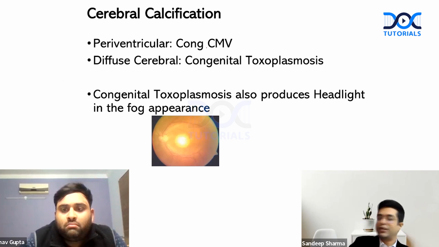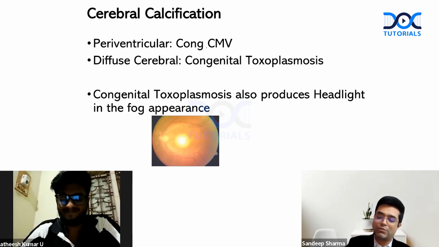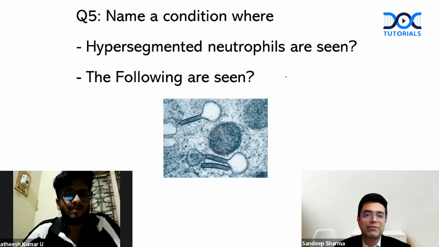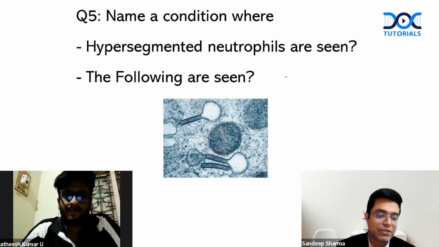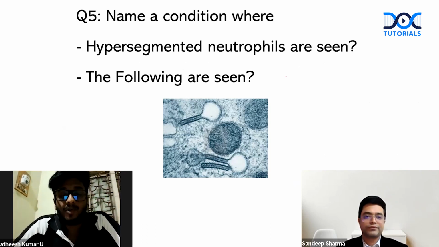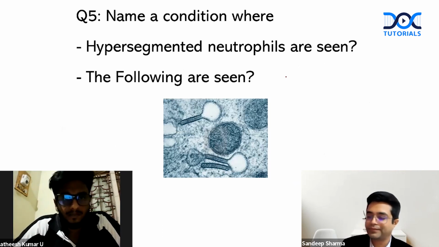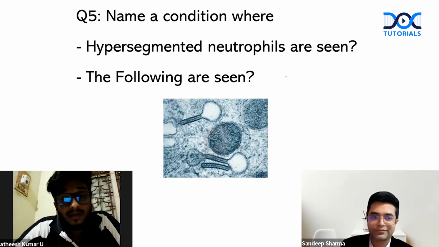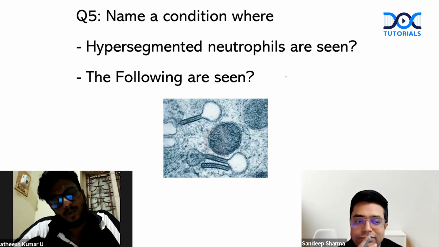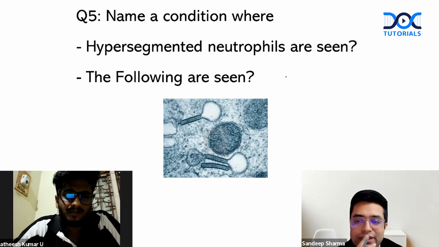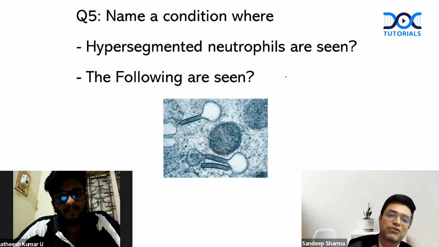Dr. Satish, question number 5 comes to you, round number 6. Here is the question. Name a condition where hypersegmented neutrophils are seen and name a condition where the following image is seen. Your time starts. Hypersegmented neutrophils are seen in megaloblastic anemia. Correct. The following image is seen in iron deficiency. No. You still have 10 seconds. Okay, the time is gone. One part of your answer is correct.